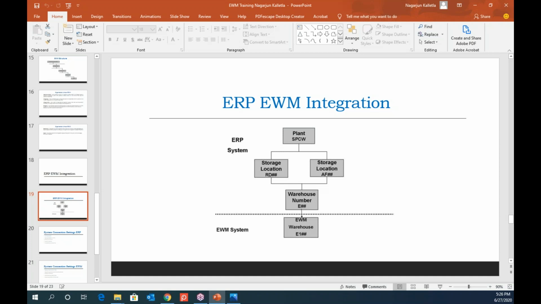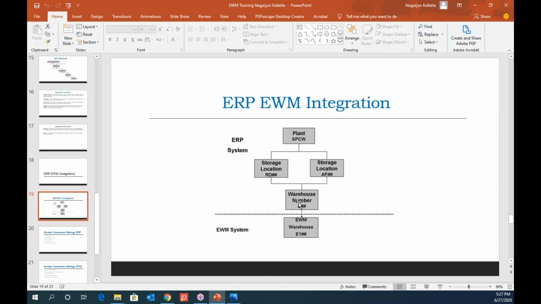And the system will identify the combination of plant and storage location. You might know this if you already have knowledge, but otherwise, a plant is an entity that is the highest level inside, and on top of that you also have the company code, which will have financial calculations, etc. But the highest unit is plant, and inside that you have storage location. The storage location is in turn assigned to the warehouse. So this is a pre-existing architecture, or let's say organizational structure, on the ERP side.